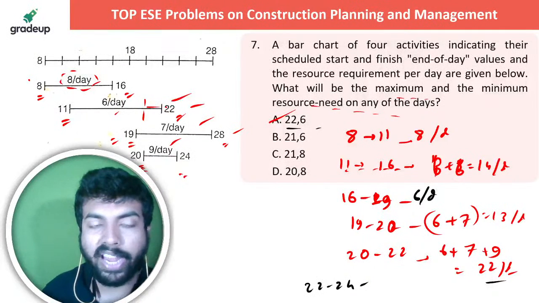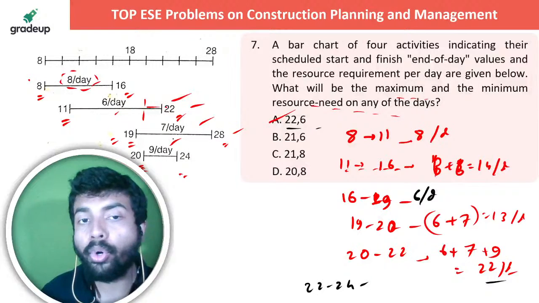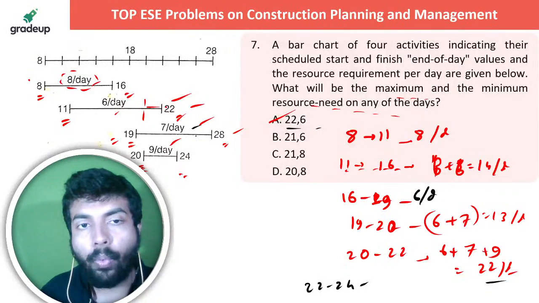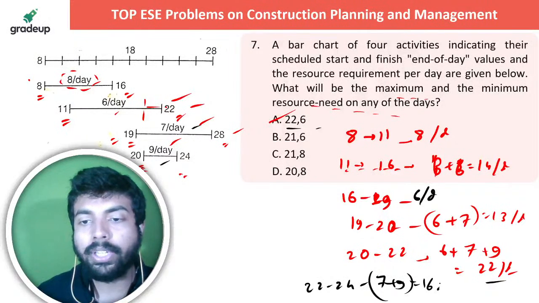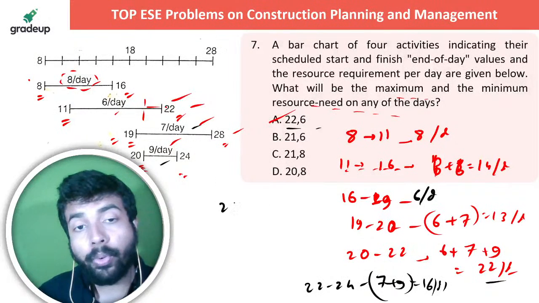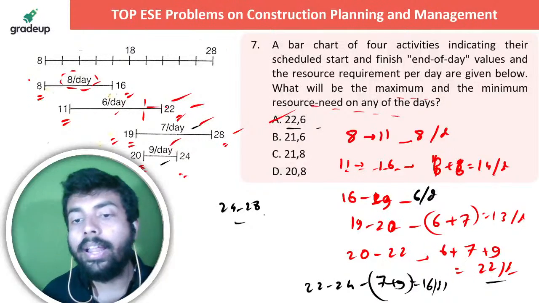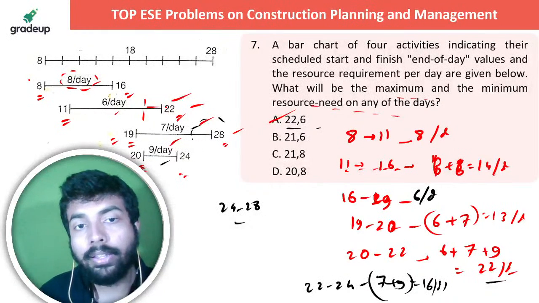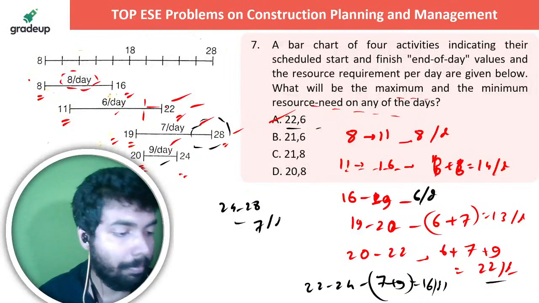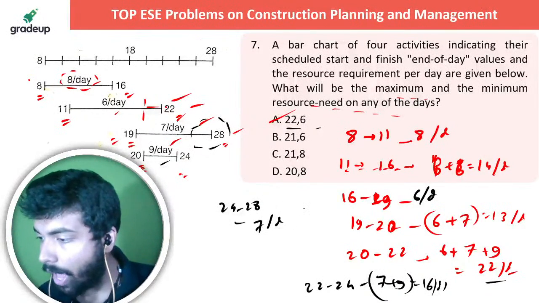So if you also want to carry out say from 22 to 24, just for the sake of doing it, otherwise you have already got that 22 and 6, these are the maximum and minimum, but still just for checking, from 22 to 24 2 activities are running. One is 7 per day and one is 9 per day. 7 plus 9, that means 16 per day. Acha, from 24 to 28 last only one activity is going on, that is 7 per day. So you have understood the process.